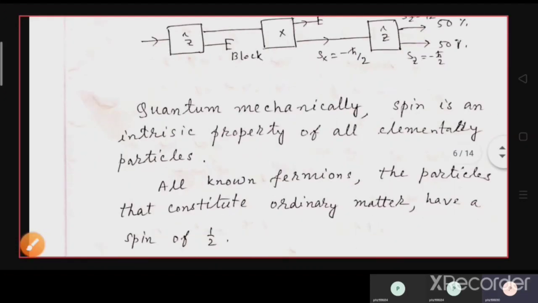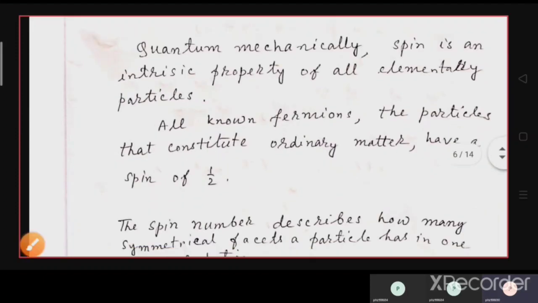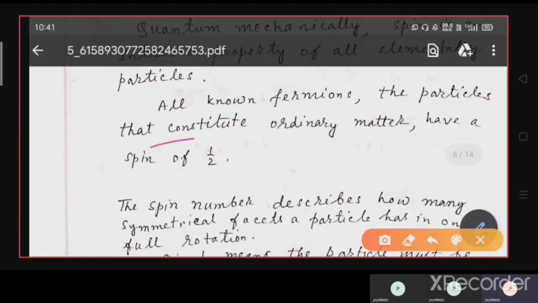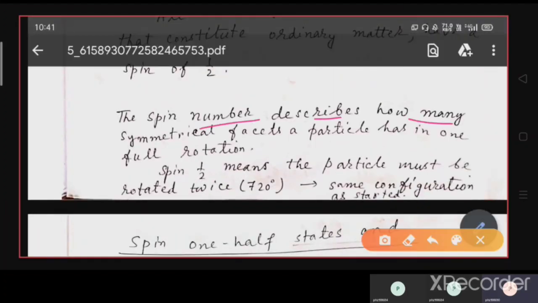So quantum mechanically, what does spin mean? Spin is an intrinsic property of all elementary particles. All known fermions, the particles that constitute ordinary matter, have a spin of half. The spin number describes how many symmetrical facets a particle has in one full rotation.